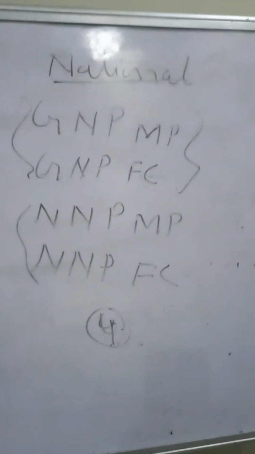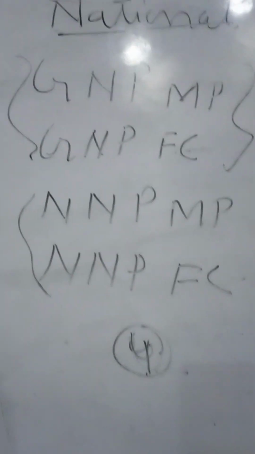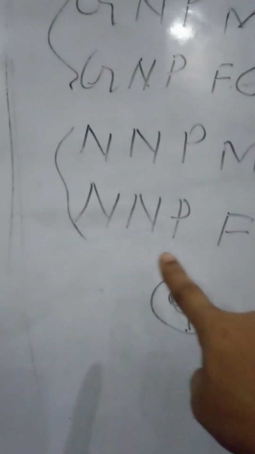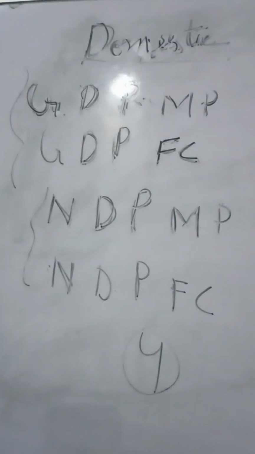Here also we can see 2 gross and 2 net: GNP at MP, GNP at FC, and NNP at MP, NNP at FC. So in total we have 4 national and 4 domestic aggregates.